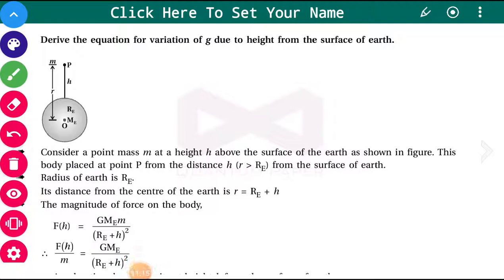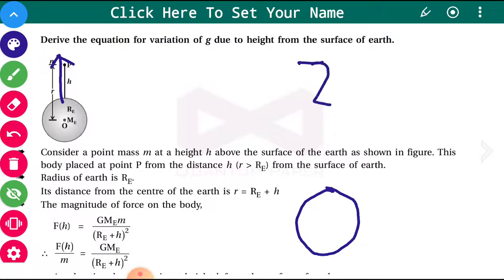Now we derive the equation for the variation of g due to height from the surface of the Earth. So we are now going away from the Earth's surface. Say for example, this is the Earth, and if you are here somewhere, then the height is h.